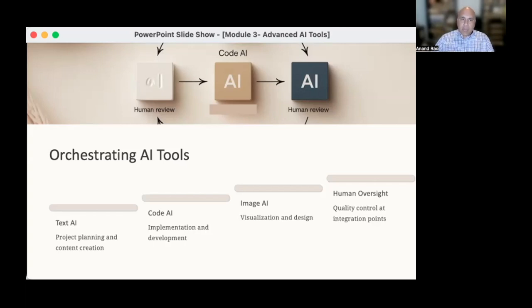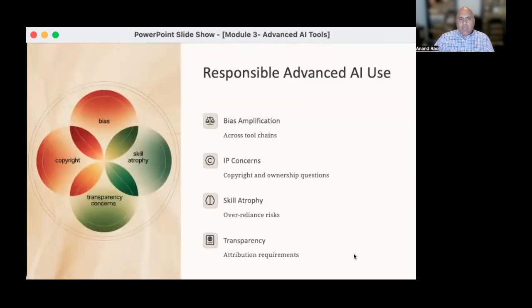And I think in the coming months, certainly in the coming years, we're going to see a lot of this developed in interesting ways. And I think it'll be important for us to take a really critical eye as to how this is going to be developed, what we would like it to be able to do, and how we plan to use it. Now, using advanced AI tools amplifies both the capabilities and the ethical concerns.